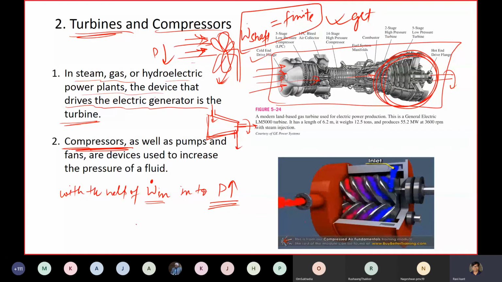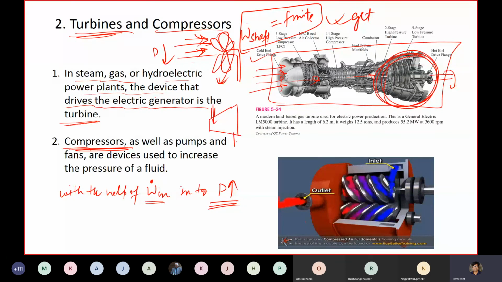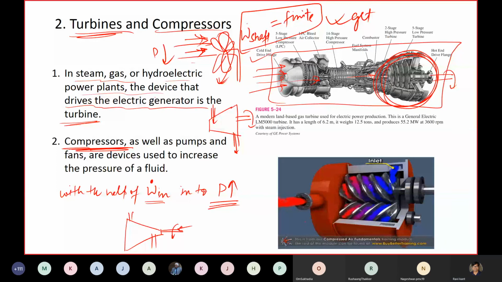So in general, the compressors are, actually I've drawn it wrongly here. For the turbines, it is like this. Something is in, something is out, and you get the shaft work. But for the compressors, something is coming in, something is coming out, and work in is happening. This is in, this is out. This is how it is written. Okay.